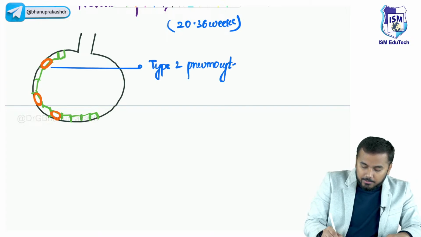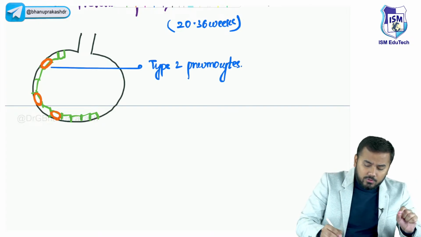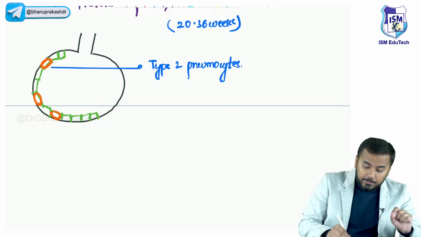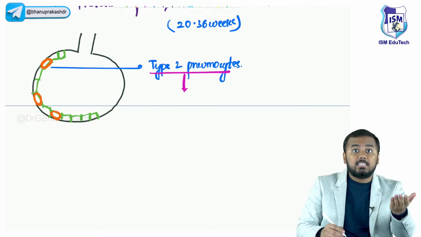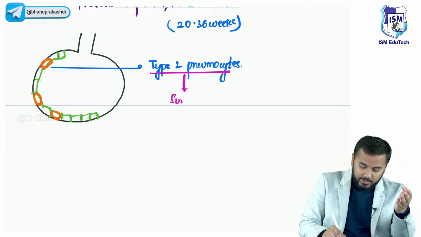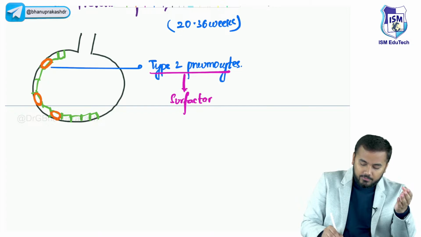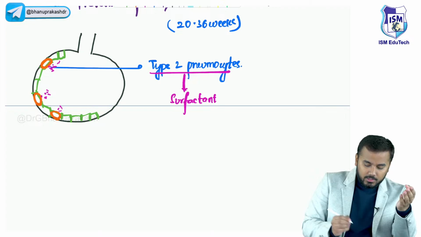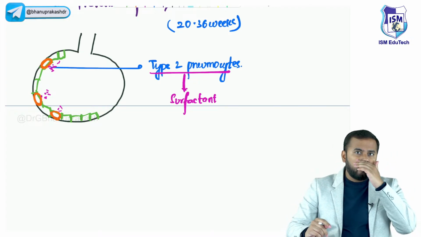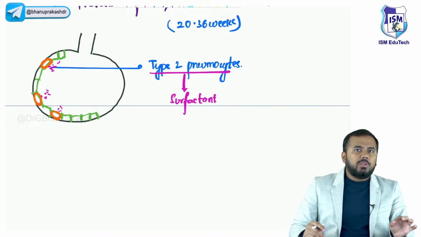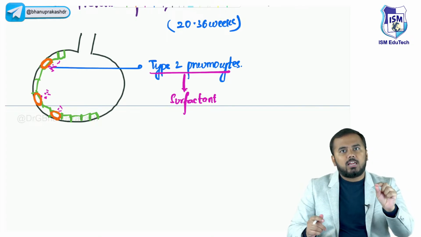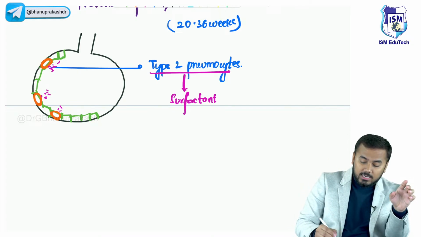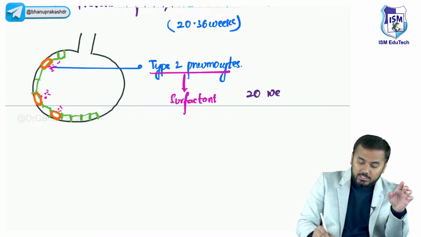Okay, type 2 pneumocytes. What is the function of this type 2 pneumocytes? These type 2 pneumocytes, they synthesize or they release surfactant. ये देखो, this is how the surfactant is released. Now, exactly speaking, at which week surfactant release will start? Surfactant release will start at 20 weeks of gestation.